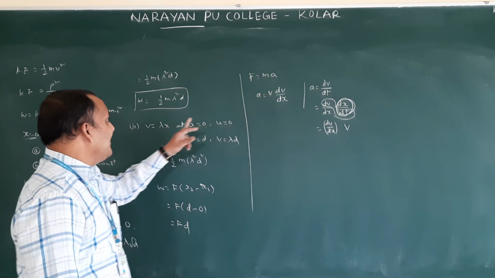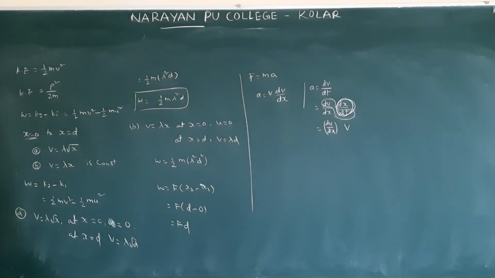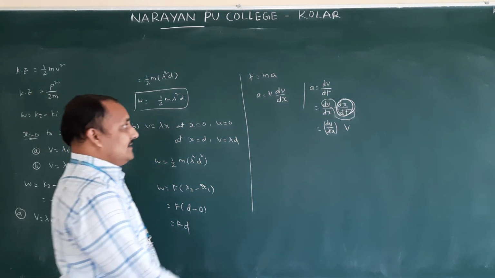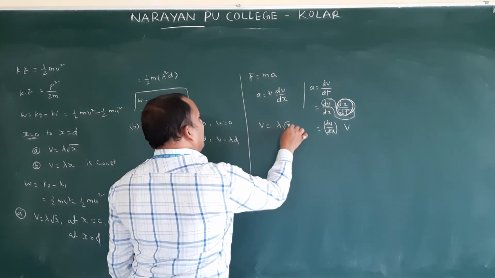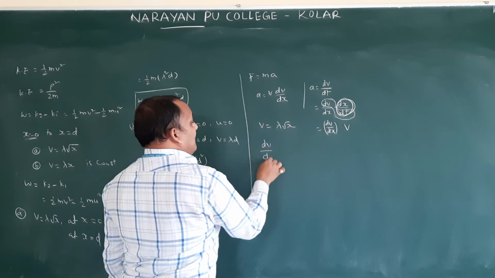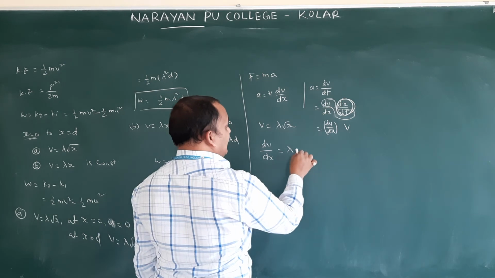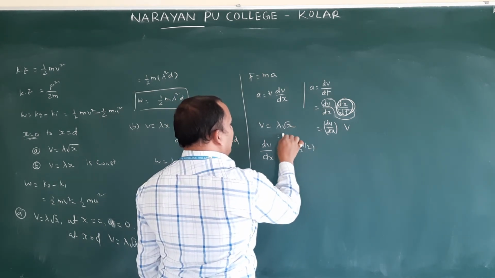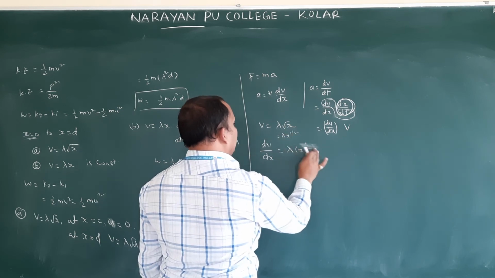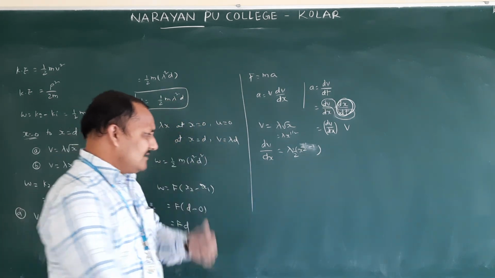So v value they gave. V value how much? Lambda root x. Correct? Lambda root x only they gave. Substitute here. V is equal to lambda root x. Then dv by dx equal to lambda into the differentiation of x power 1 by 2, which is 1 by 2 into x power 1 by 2 minus 1.